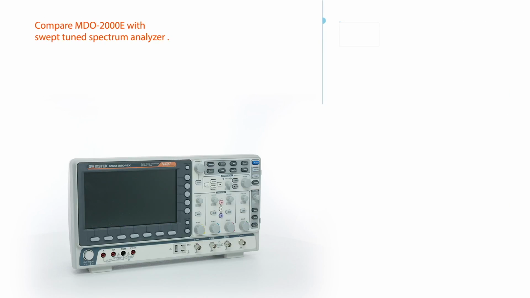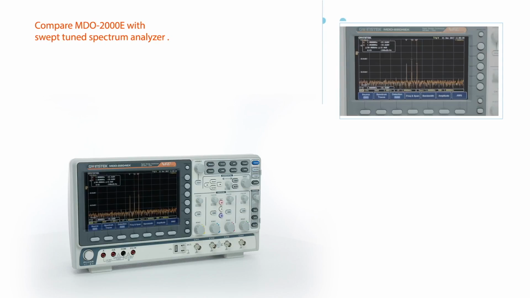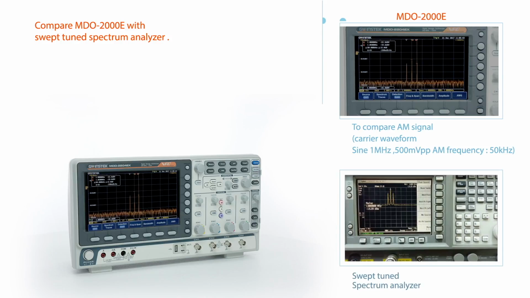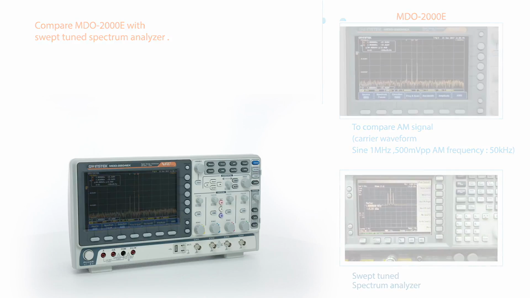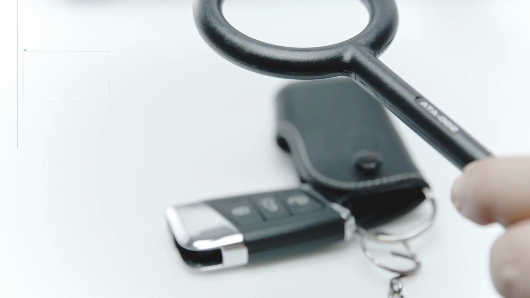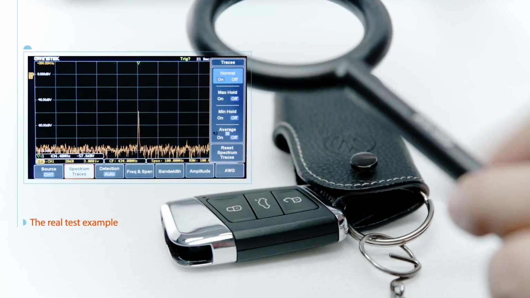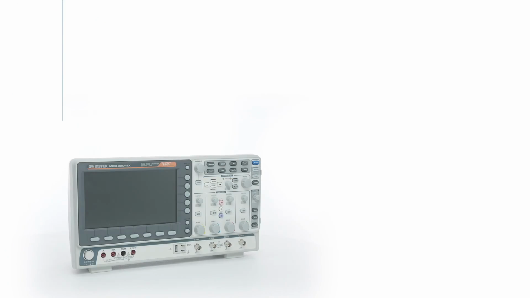By the same test condition, we can easily observe that the update rate is faster in the MDO-2000E than the swept-tuned spectrum analyzer. This is a remote control test. The MDO-2000E can obtain the correct frequency of a variety of remote controls.